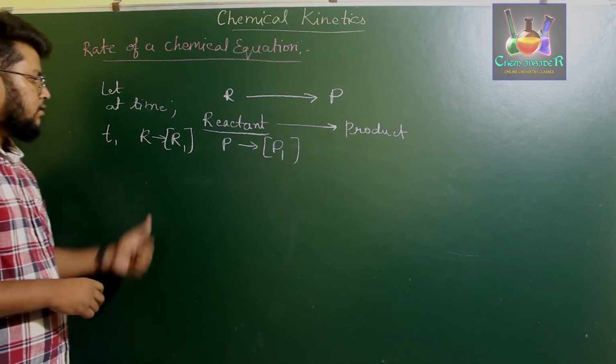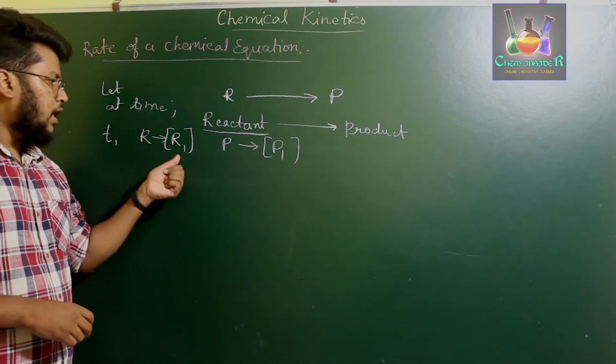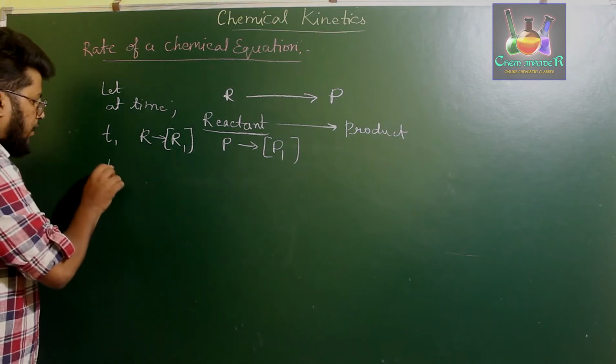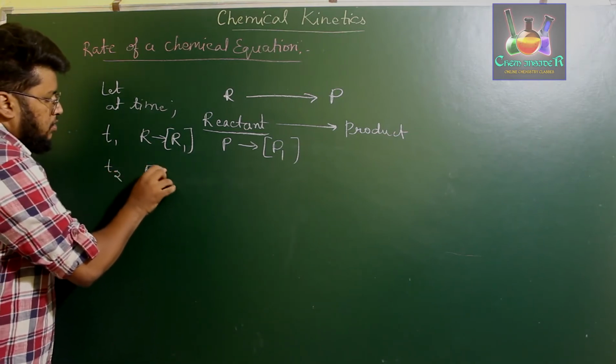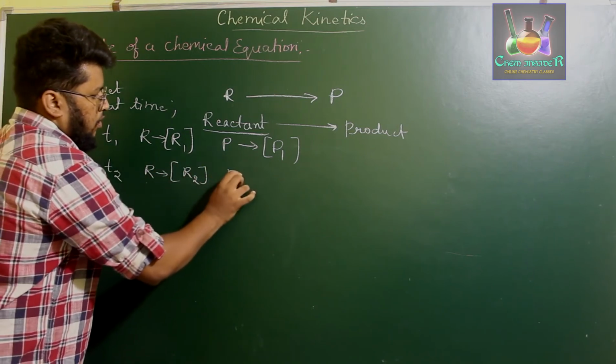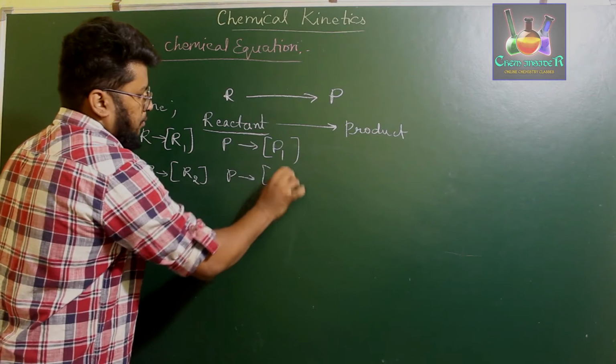At time t2, the concentration of R will be [R2] and the concentration of P will be [P2].